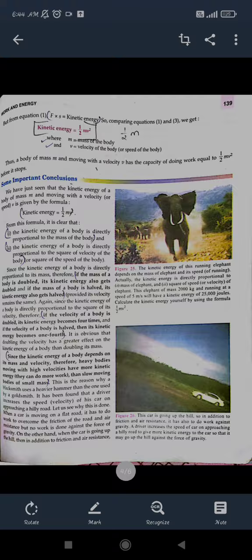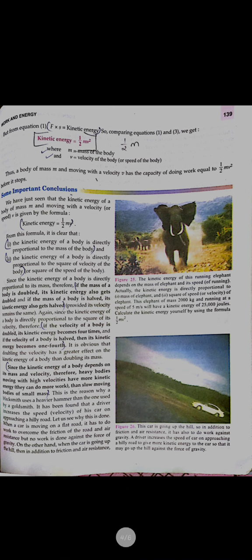Either of the two, mass or velocity, should be very high, then only the kinetic energy is said to be high. If the mass is halved, then its kinetic energy will also be halved. If the velocity of the body is doubled, then the kinetic energy becomes 4 times. So velocity should be highest. If velocity is not that high, then mass should be high, then only the kinetic energy can be high. But when a body is moving with some velocity, then only it can possess kinetic energy.